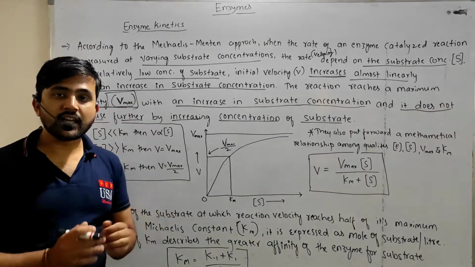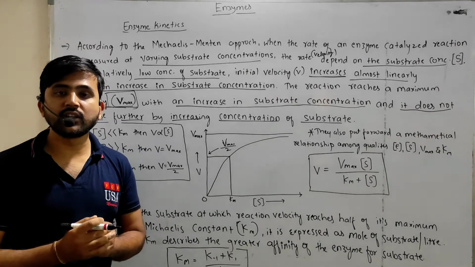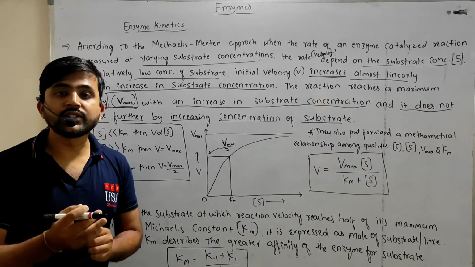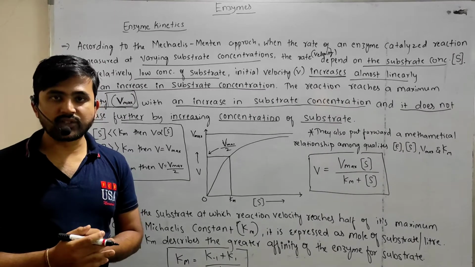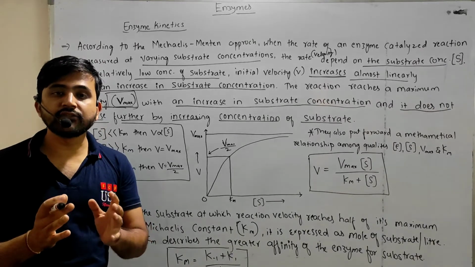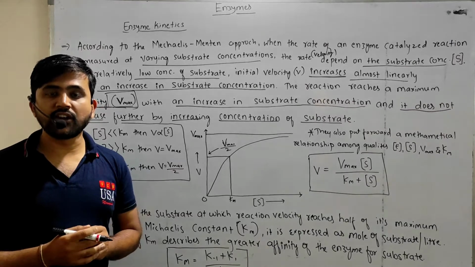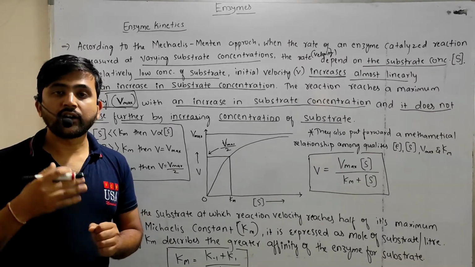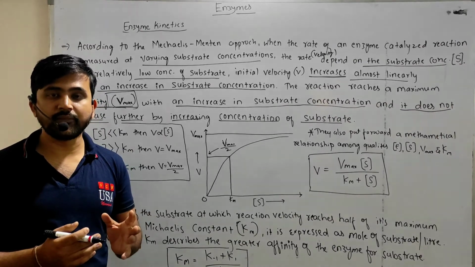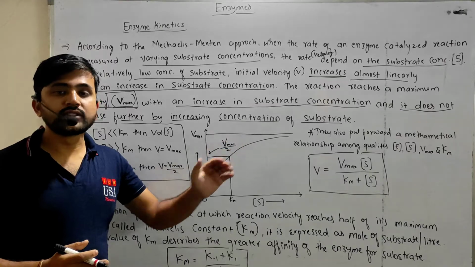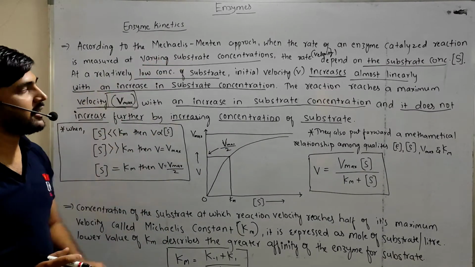So initially, at a low level of concentration, as you keep adding substrate, the velocity of the reaction increases slowly, up to a maximum velocity, where the reaction attains the maximum velocity. After attaining the maximum velocity, if you still keep increasing the substrate concentration, the velocity will not increase. This is explained by the Michaelis and Menten approach.